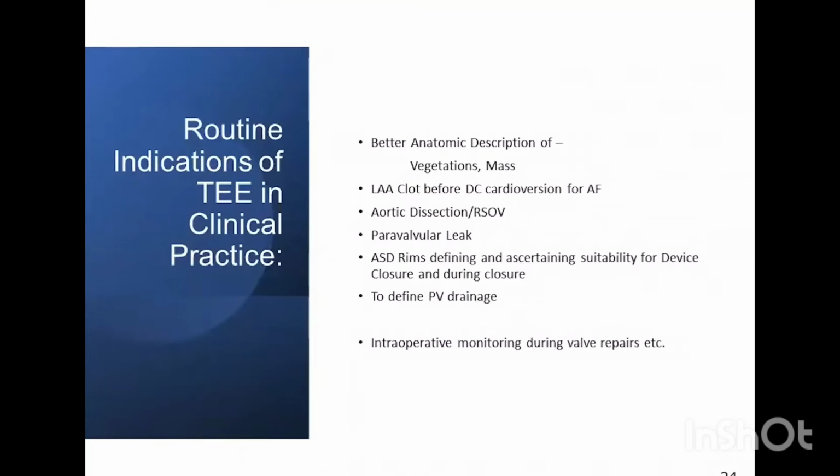So a few routine indications of transesophageal echo in clinical practice. They are used for better anatomic description of vegetations or mass which are not well visualized in the transthoracic imaging. Left atrial appendage clot before cardioversion for AF is one of the most common indications. Again, aortic dissection or RSOV, as we have seen. If the picture is not so clear as in these images, we might have to subject the patient to transesophageal imaging. They are better used for paravalvular leak, for atrial septal defect rim, defining the rims and ascertaining the suitability for device closure. TEE is better used to define PV drainage. Obviously, intraoperative monitoring during valve repairs, also TEE is used.